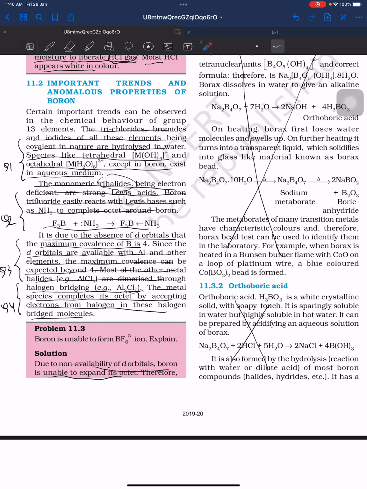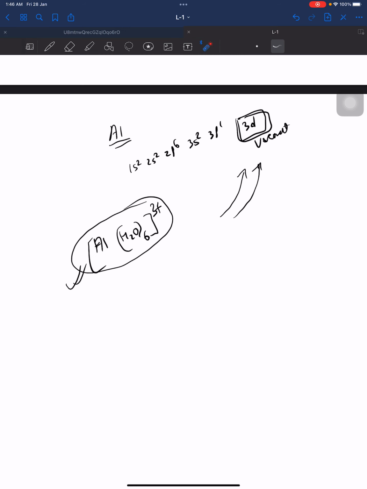Now what is it telling? Most of the other metals are dimerized through halogen bridging, so the metal species completes its octet. Most of the other metal halides, excluding boron trichloride, like AlCl3, do this, as we have discussed.